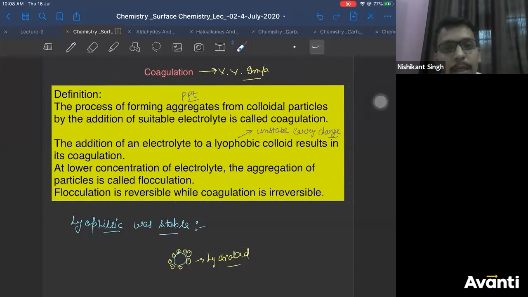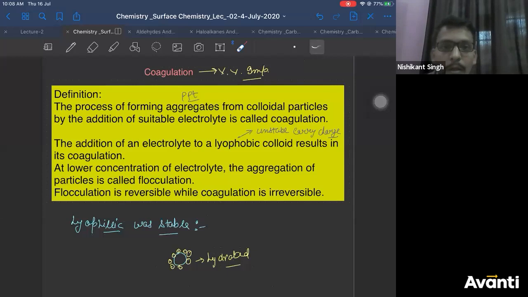Is that clear? KV Chetan, is the definition clear now? Beta, this I have explained the third or fourth time. Previously also I explained what is coagulation. Just don't get confused. Coagulation is nothing but precipitation. Precipitation is coagulation. That means colloidal particles to a big precipitate. Peptization is the reverse. That's all. So don't get confused in this.